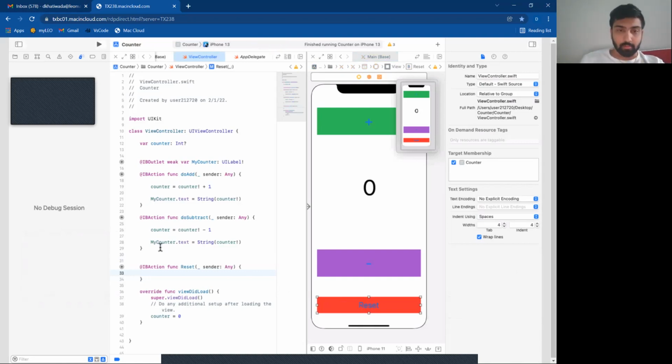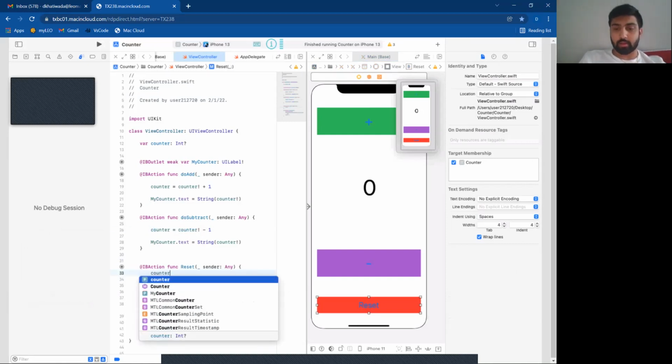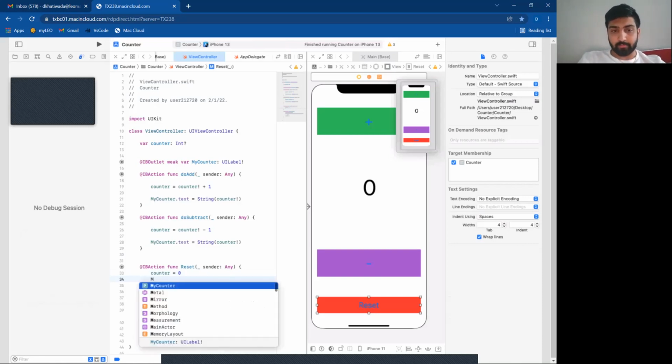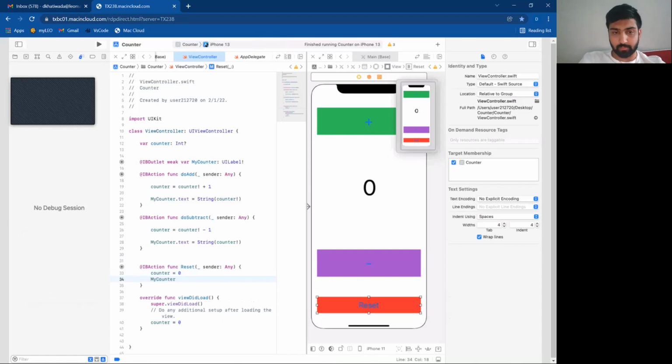Here, since I want to change this counter, I want to reset this counter here. So I'll make it counter 0, and then I will write my counter as it is on the above code.